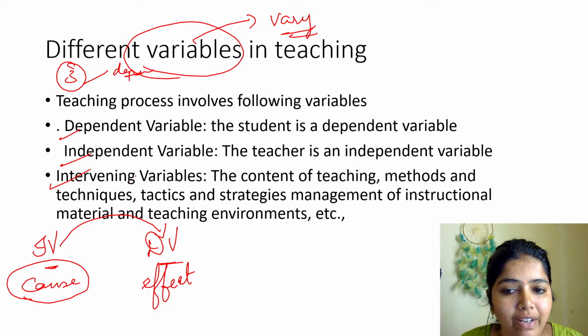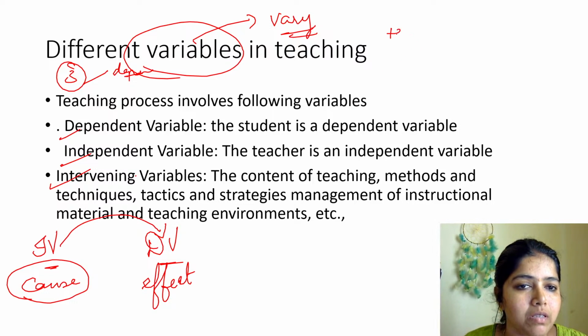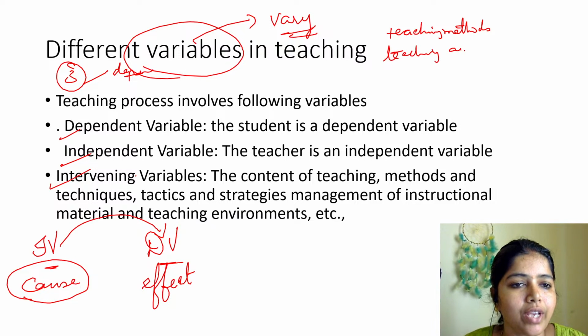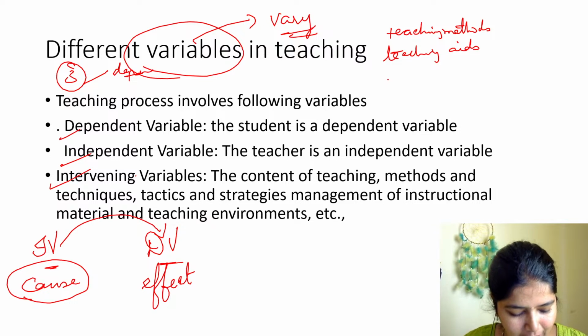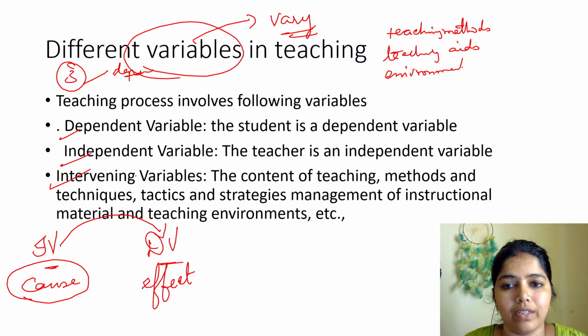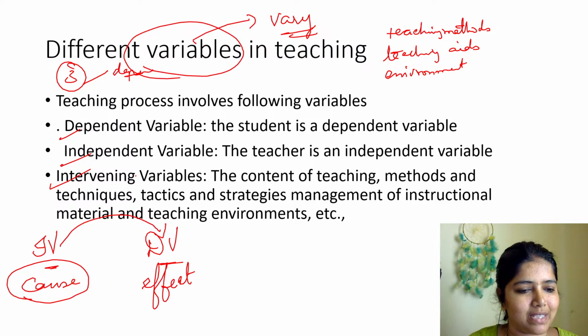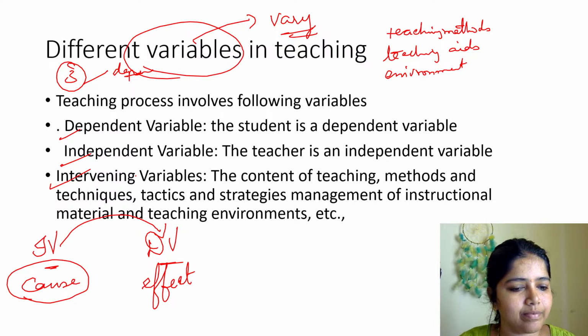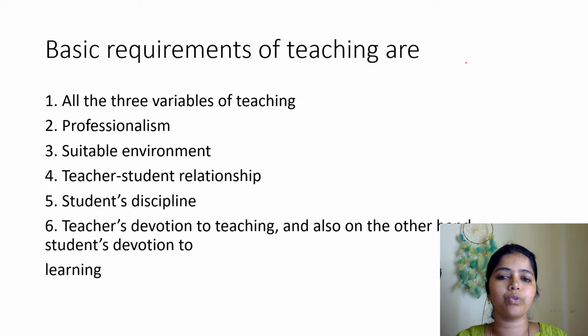So when it comes to intervening variables, you have to remember the teaching methods. Please do take notes also so that you can remember. Teaching methods, teaching aids, the environment, all these things we call intervening variables. Clear? Very good. Note down all these points. So next we move to the basic requirements of teaching.